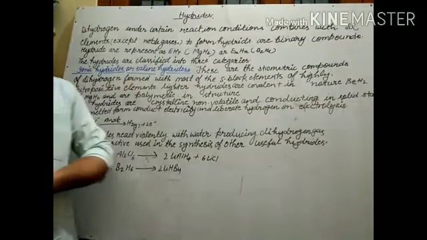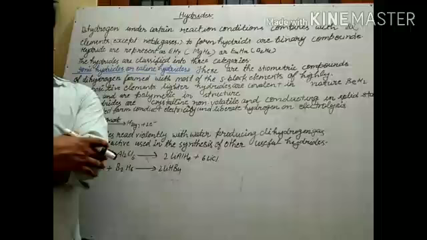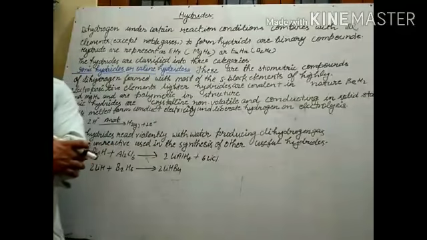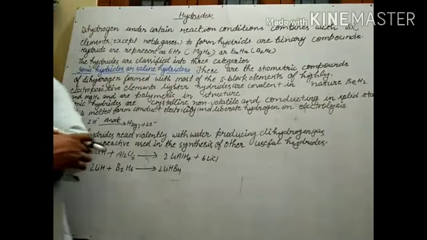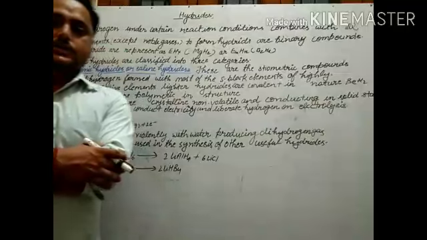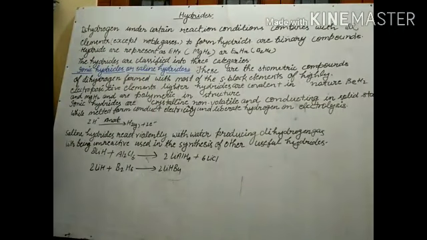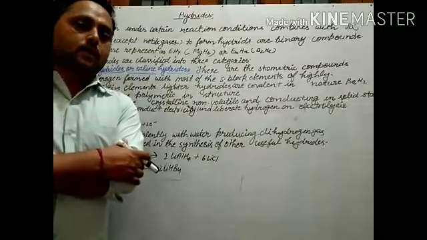Okay. And after that, hydrides are classified into three categories. First is ionic, second is covalent, and the third is metallic or non-stoichiometric compounds.